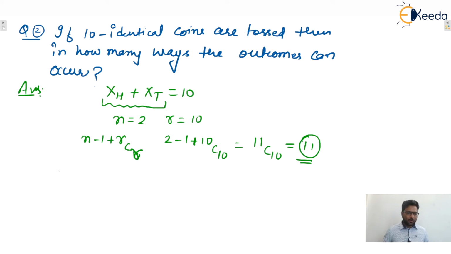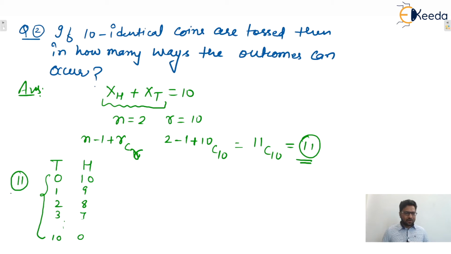Yes, manually you can count. Let's say these are the number of tails and number of heads. Tails could be 0 and heads 10. Then 1 and 9, then 2 and 8, then 3 and 7, and up to 10 and 0. So from 0 to 10, 11 cases are there. Count value is 11. So 11 is the correct answer. Yes or no? Okay, next one, we can proceed to the next one.